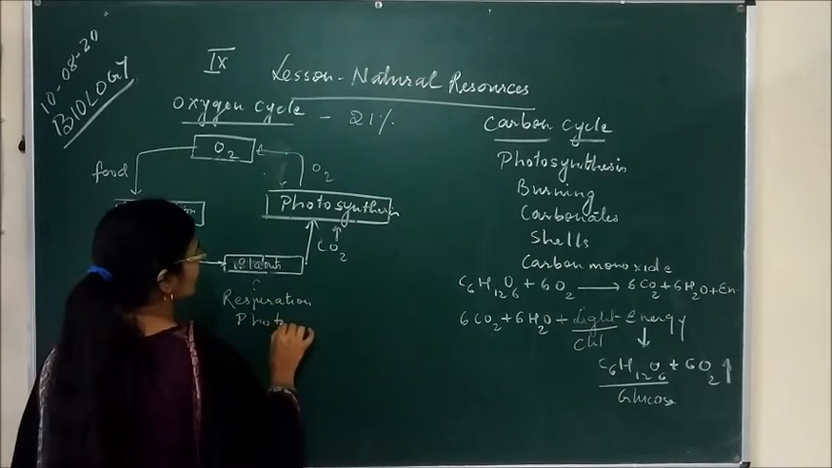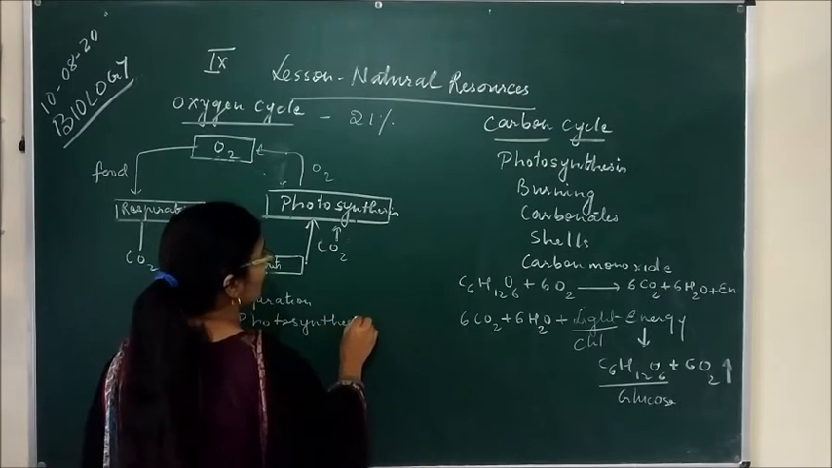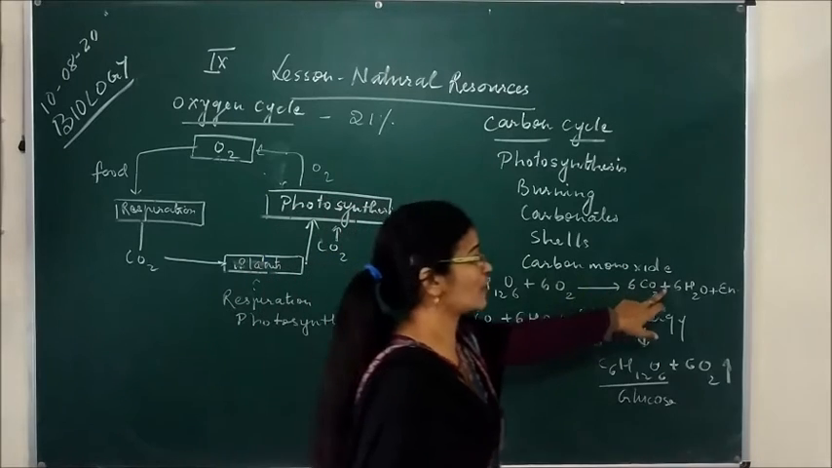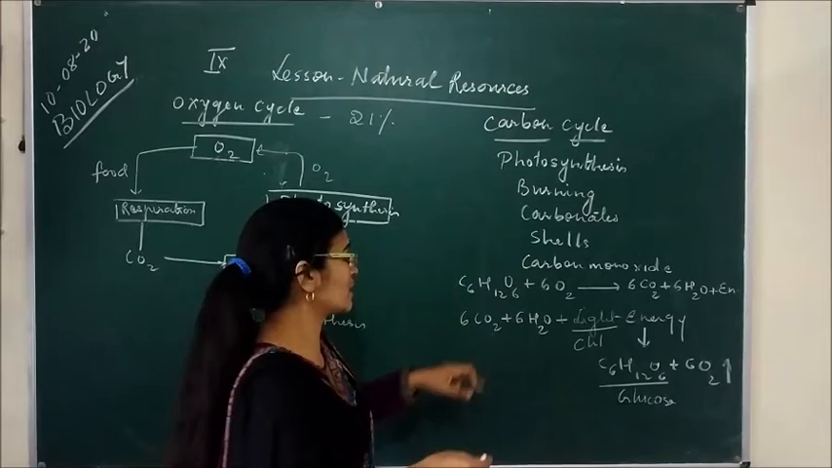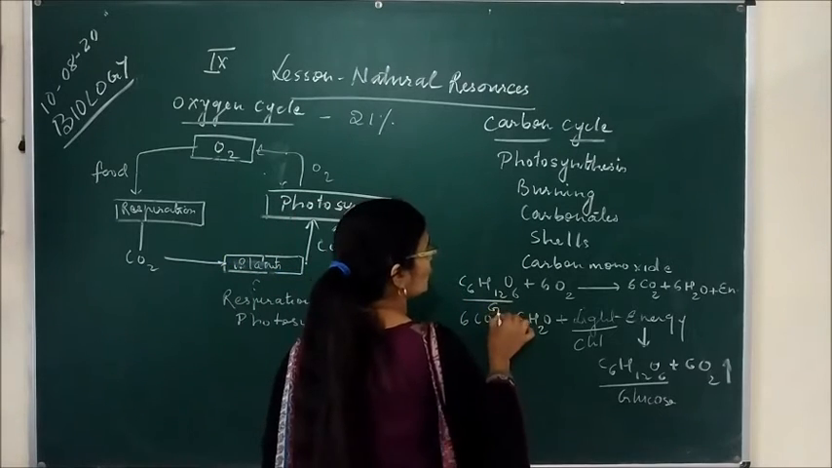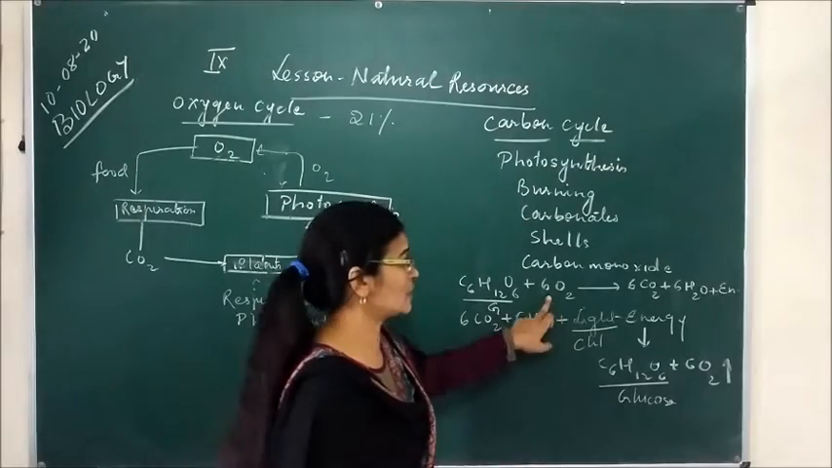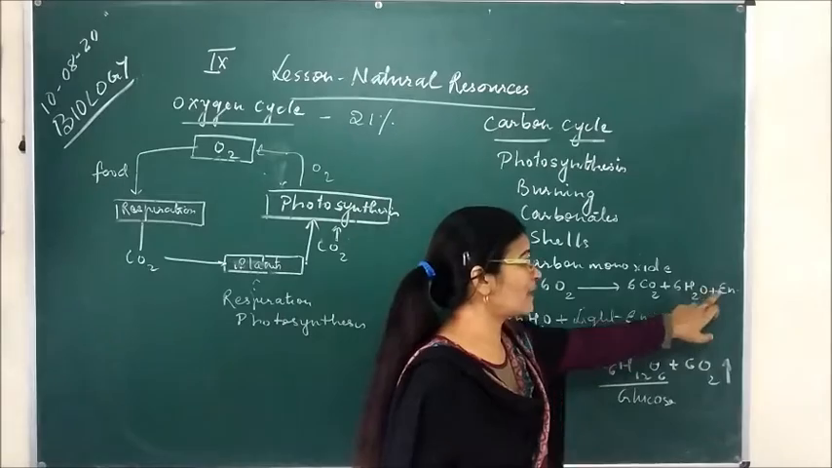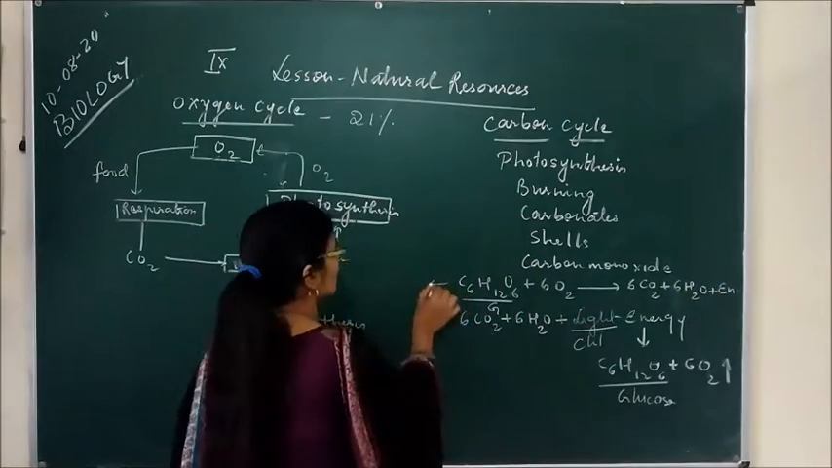So what is respiration? Respiration is the process in which food is broken down in the presence of oxygen to release carbon dioxide, water and energy. Here I have written the equation C6H12O6. This is glucose. When glucose is oxidized in the presence of 6 molecules of oxygen, it produces carbon dioxide as well as water, and a lot of energy is released. So this process is called respiration.